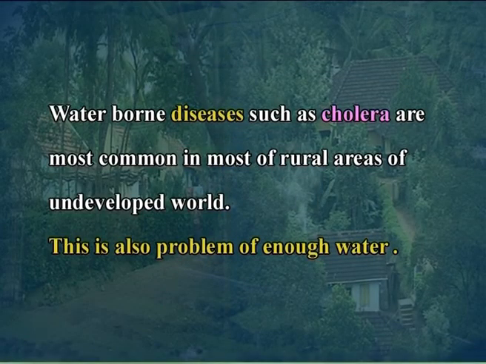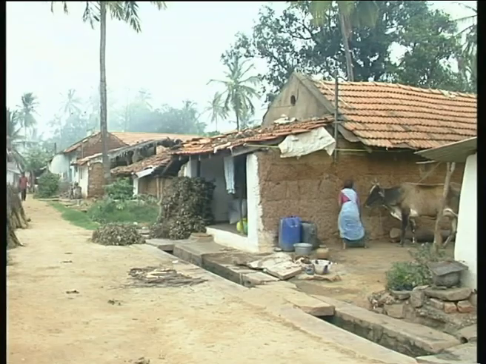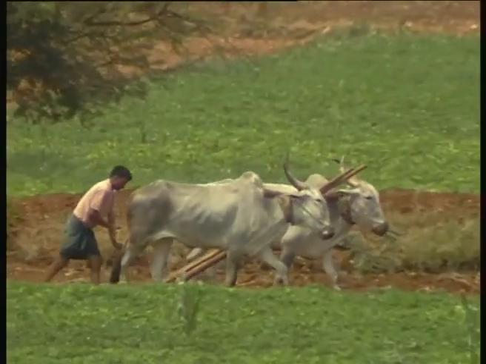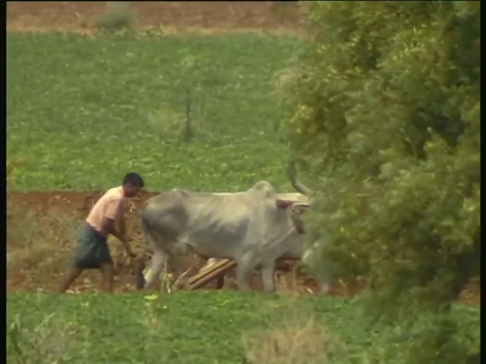Waterborne diseases such as cholera are most common in the rural areas of the undeveloped world. This is also a problem of not having enough water. Villages are adversely affected by conditions of drought and flood. This in turn affects their crop cultivation and agricultural productivity. The absence of toilets is a great problem. Along with it, problems like garbage disposal and waste management also affect the health of villagers.